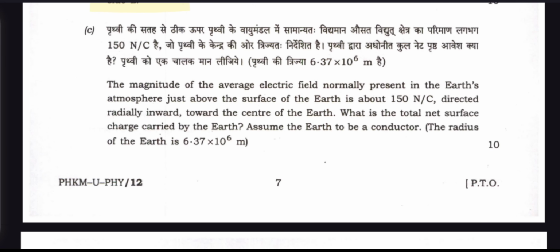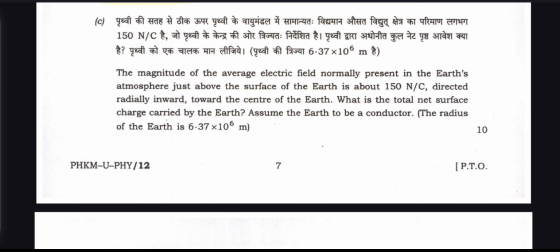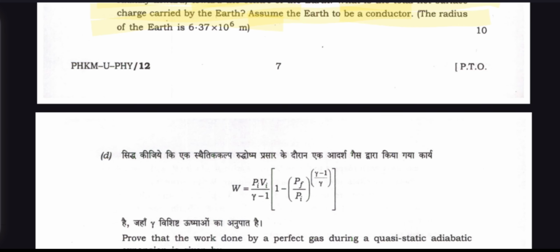And question number C. The magnitude of the average electric field normally present in the Earth's atmosphere just above the surface of the Earth is about 150 newton per coulomb, directed radially inward toward the center of the Earth. What is the total net surface charge carried by the Earth? Assume the Earth to be a conductor. The radius of the Earth is 6.37 times 10 to the power 6 meters.